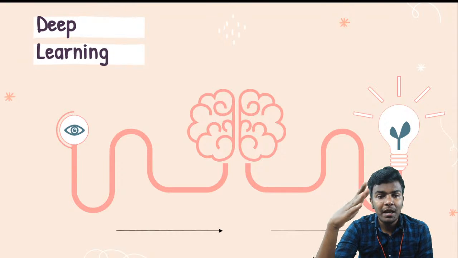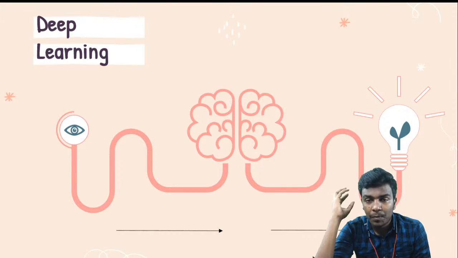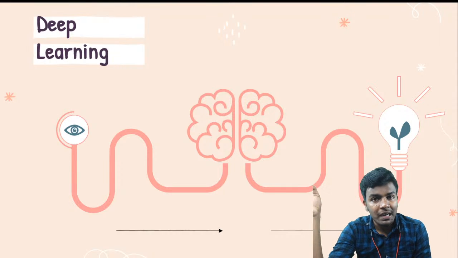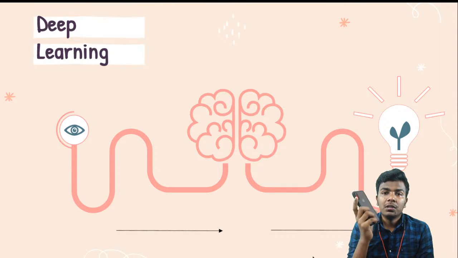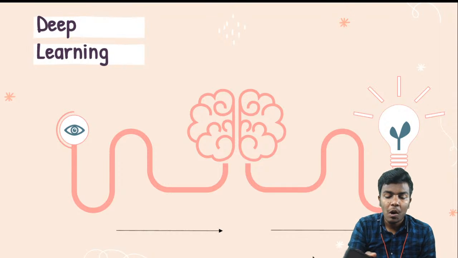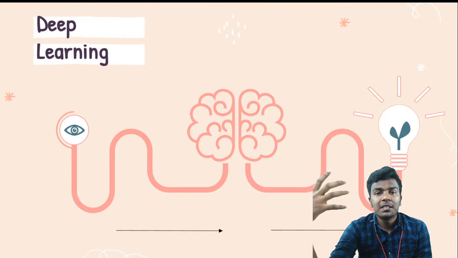As with a human being, the eyes observe, the brain processes it, and then we recognize it. For example, if I'm showing this object to you, you will identify this is a mobile phone. Likewise, it is able to recognize what object is present there.